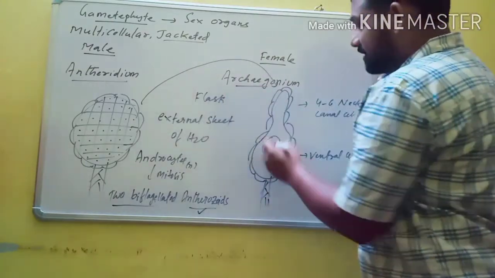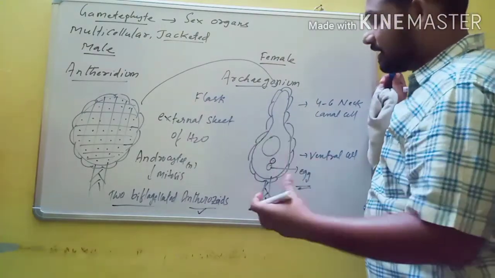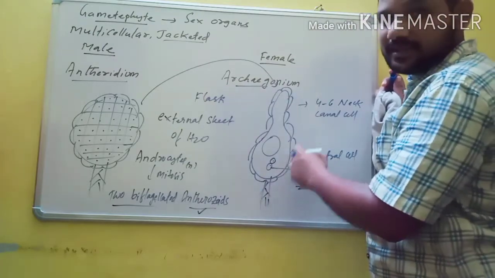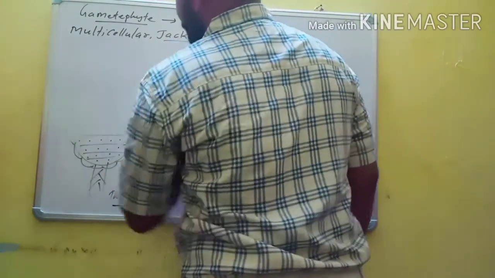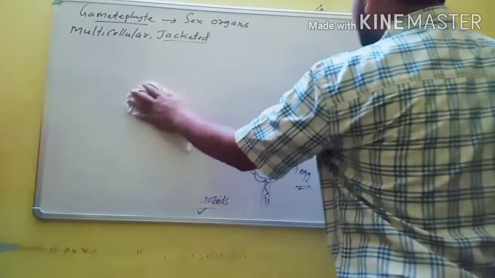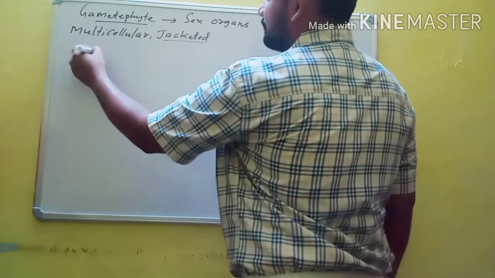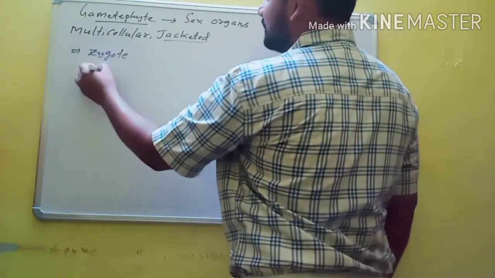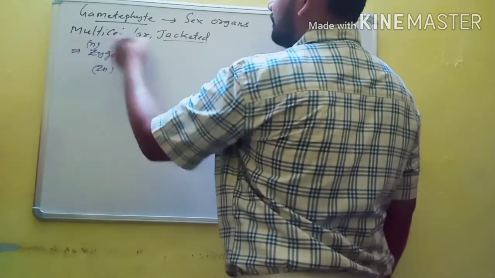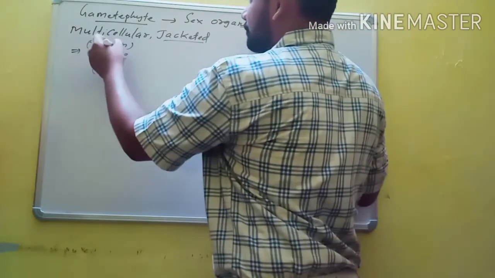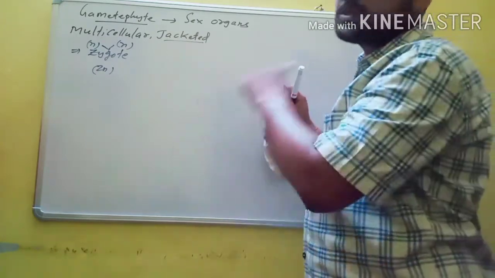So these male gametes enter into the archegonium. Here the male and female gametes fuse to form a zygote. So fertilization occurs inside the body of the female. That's why this kind of fertilization is known as internal fertilization. The result of fertilization: when the male and female gametes fuse, they form a zygote. The zygote is diploid, because the male gamete has a single set of chromosomes, and the female also contains a single set of chromosomes. Both fuse to form the zygote. So the zygote has two sets of chromosomes, hence it is known as diploid.